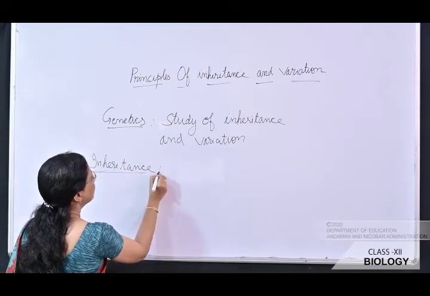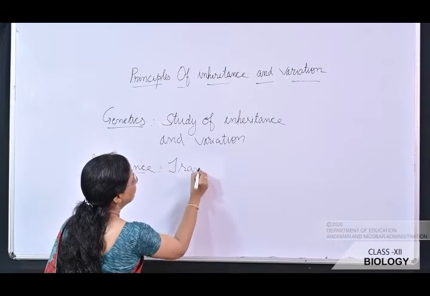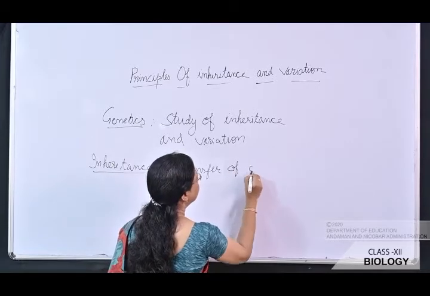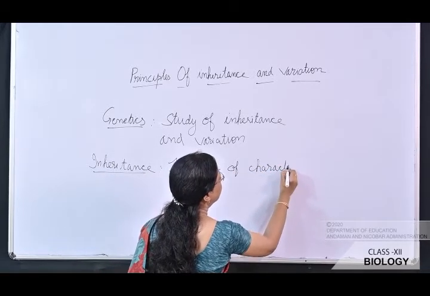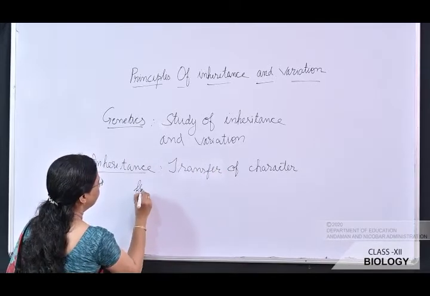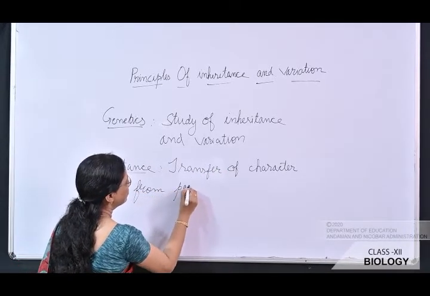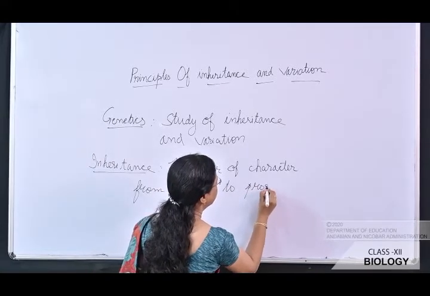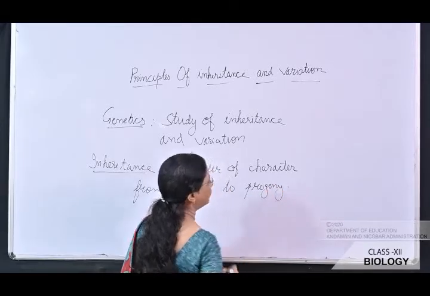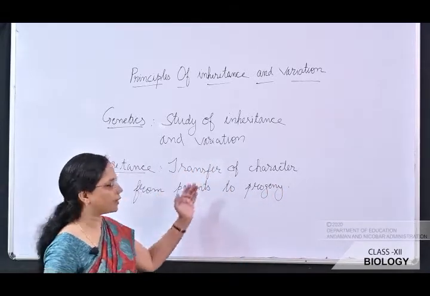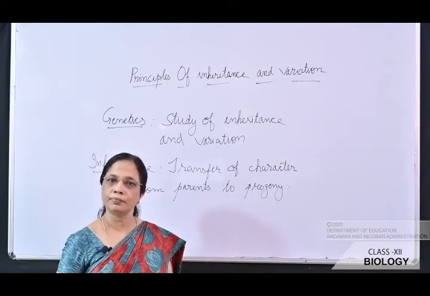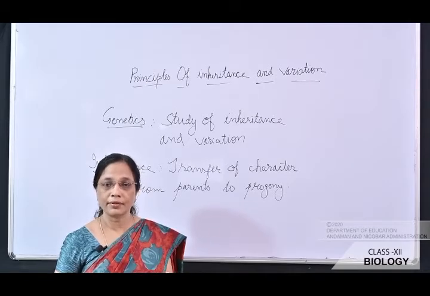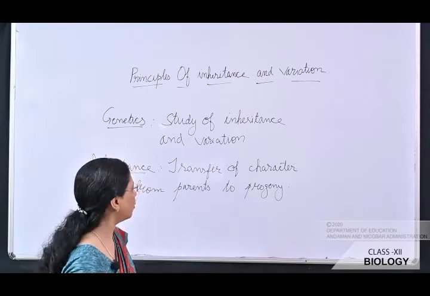Inheritance is the transfer of characters from parents to progeny. That means characters are transferred from parents to the progeny. So we have seen that some of the characters you have are similar to those of your parents. Now what is variation?